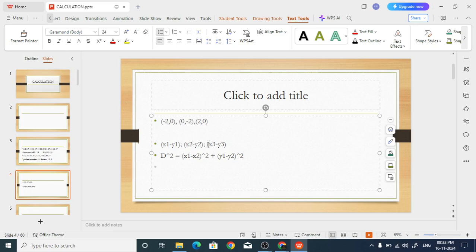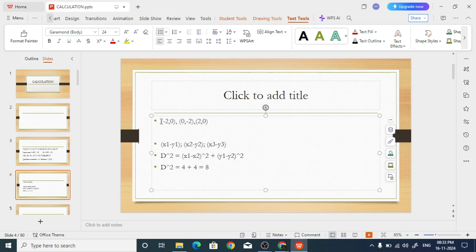So d square is equal to, what is x1 here? Minus 2, and x2 is 0. So minus 2 whole square is 4. For y, y1 is 0, and 0 minus of minus 2 is plus 2, which is again 4. So d square equals 8.